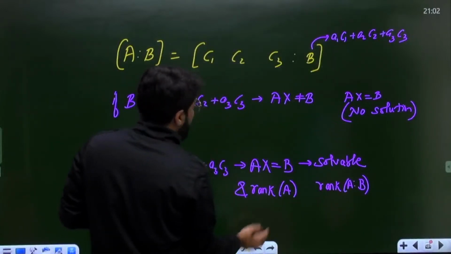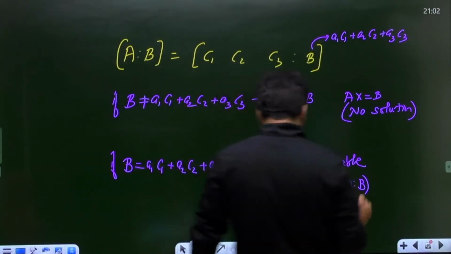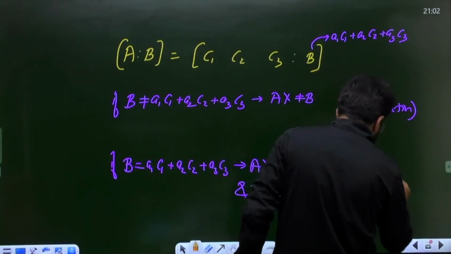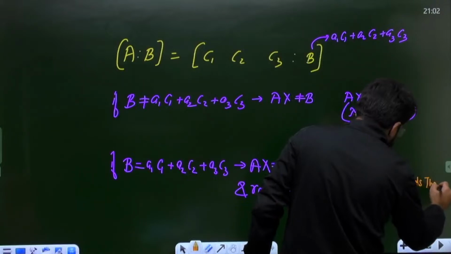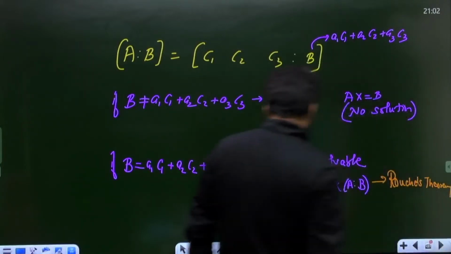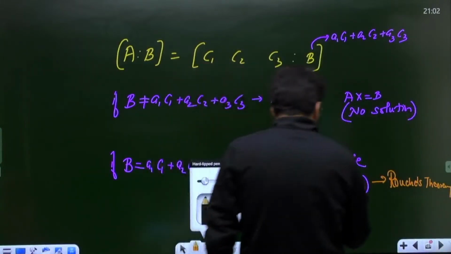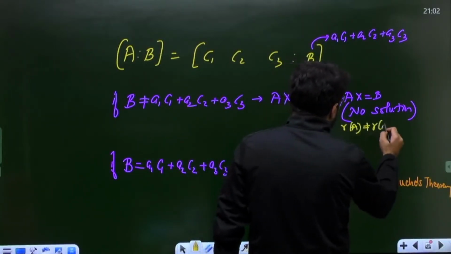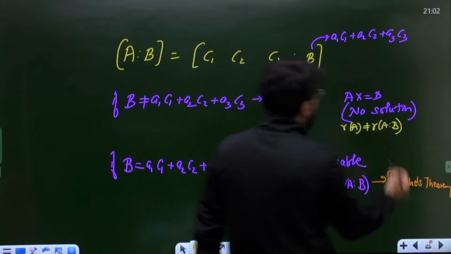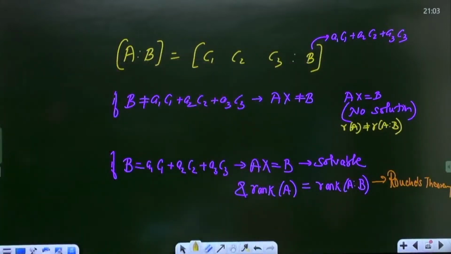Rank of A equals rank of [A | B], and this is what in mathematics we study as Rouché's theorem. The system is solvable, or consistent, if rank of A equals rank of [A | B]. But if rank of A does not equal rank of [A | B], then the system has no solution, not solvable.